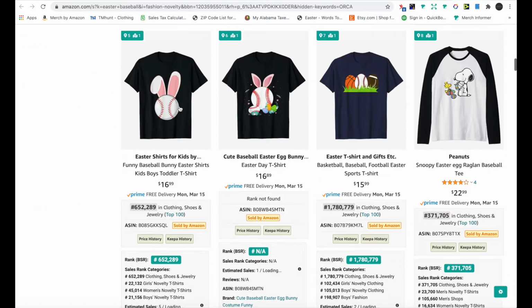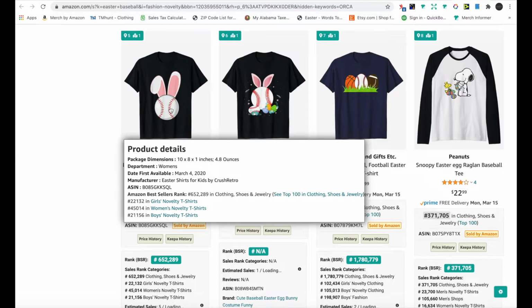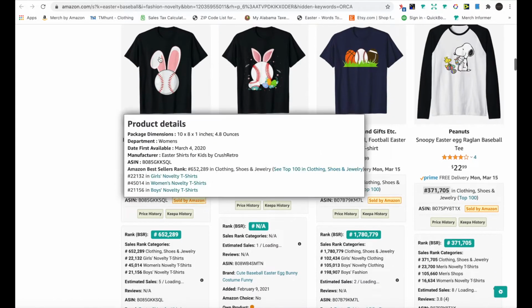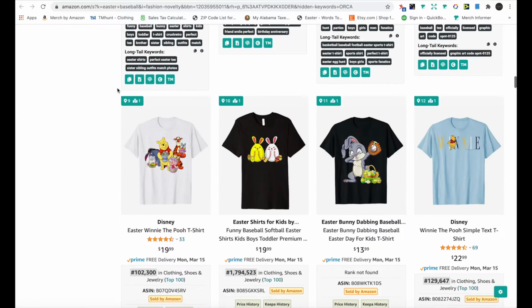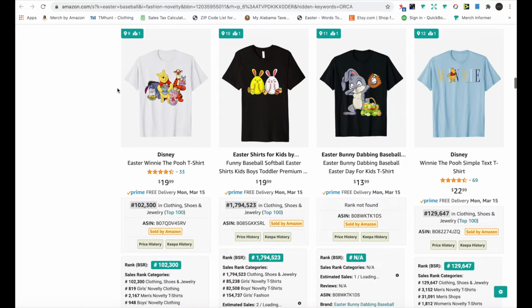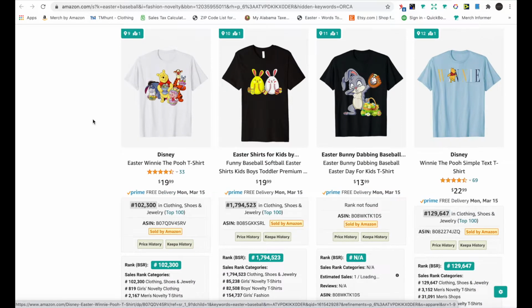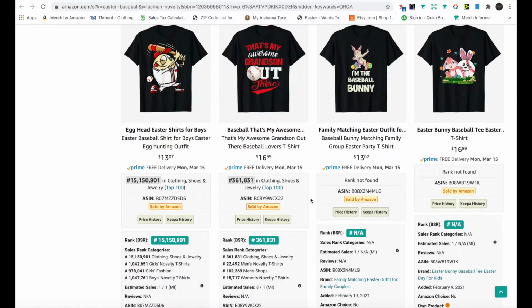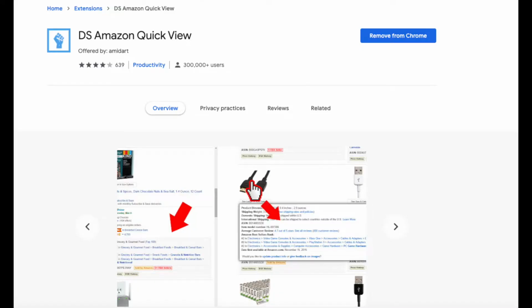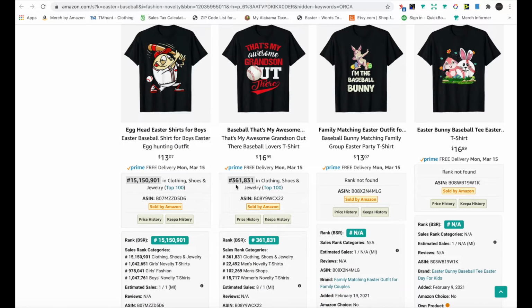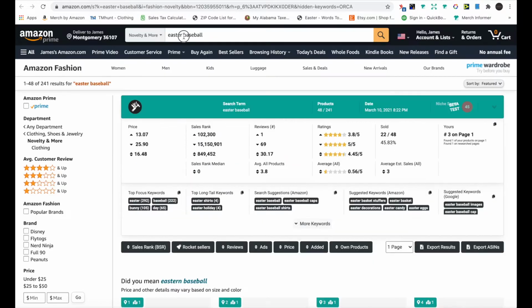As you can see, people are combining baseball and bunny ears, softball that looks like an Easter egg. DS Amazon Quick View gives you a sales rank, so you can see that this one has sold, and this one has not.